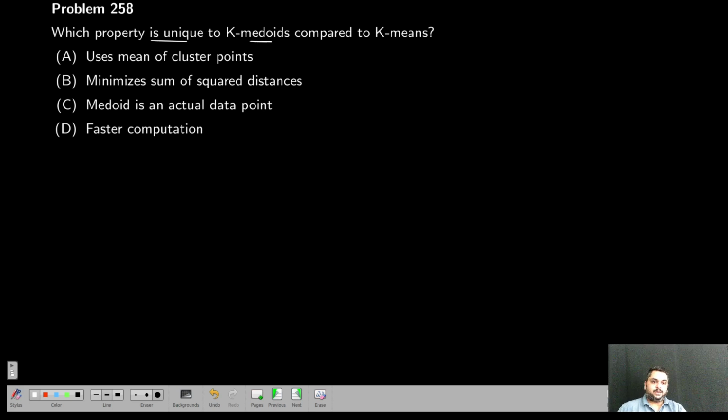Which property is unique to K-Medoids compared to K-Means? Uses mean of cluster points? No. Minimizes the sum of squared distance? No, this is K-Means. Medoid is an actual data point. Yes, true. Faster computation? No.